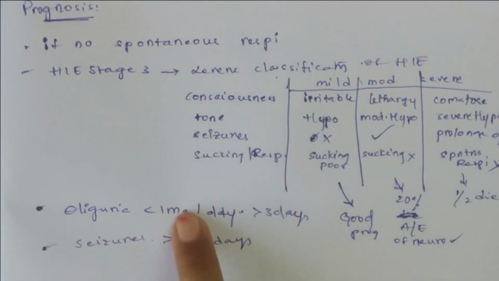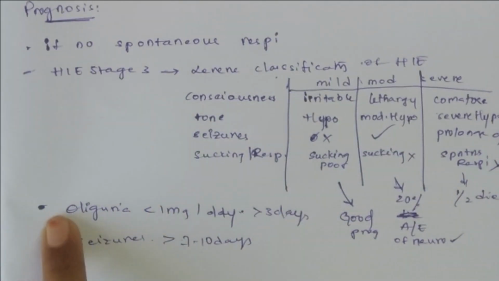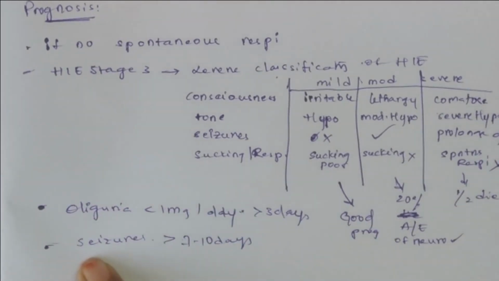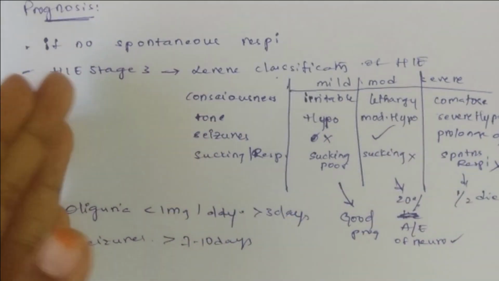Oliguria, if urine output is less than 1 milligram per day for more than 3 days, then it is said to be oliguria, that is, the kidney is being damaged. So this is a bad prognosis. And if seizures are present for more than 7 to 10 days, then it is also a bad prognosis.